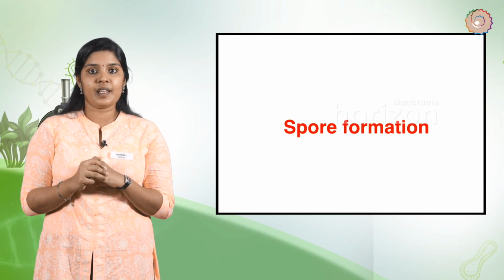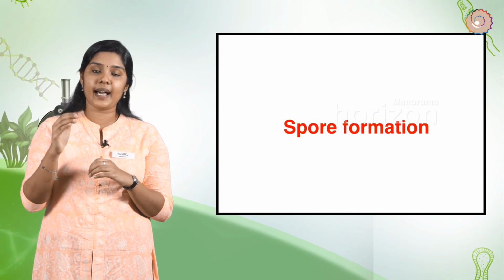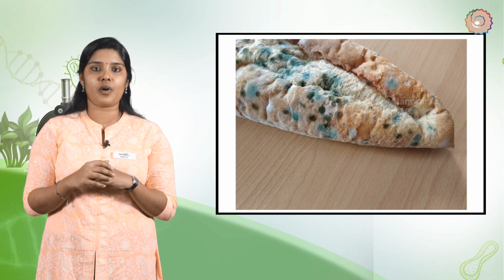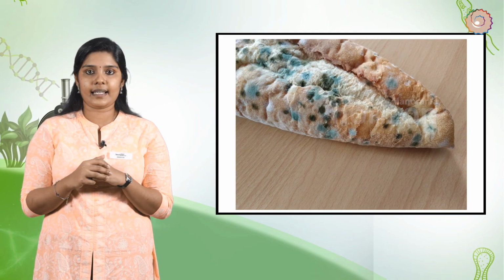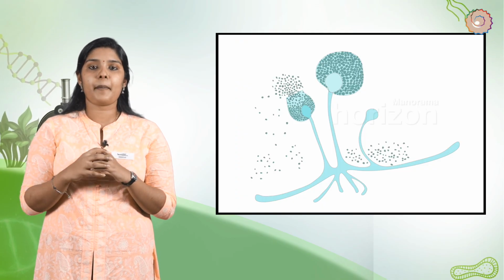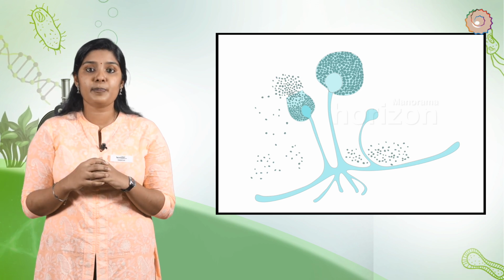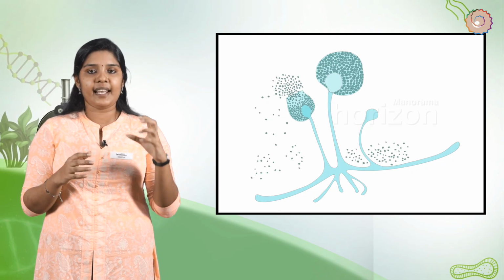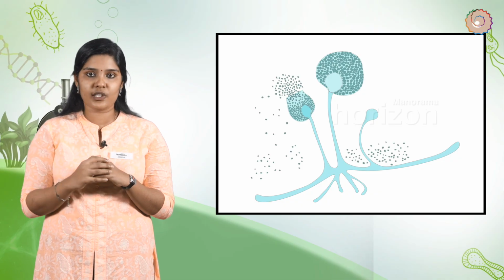Spore formation. Spore formation is a method of asexual reproduction of plants and fungi. Many spores are formed in sacs called sporangia and also stored in certain cases. When sporangia burst, minute single-celled or thick-walled structures called spores are obtained. Under suitable conditions, they develop into a new plant. Reproducing by spores is an asexual method.